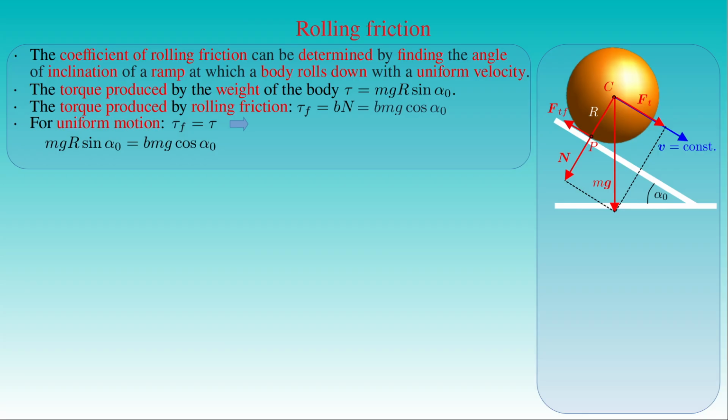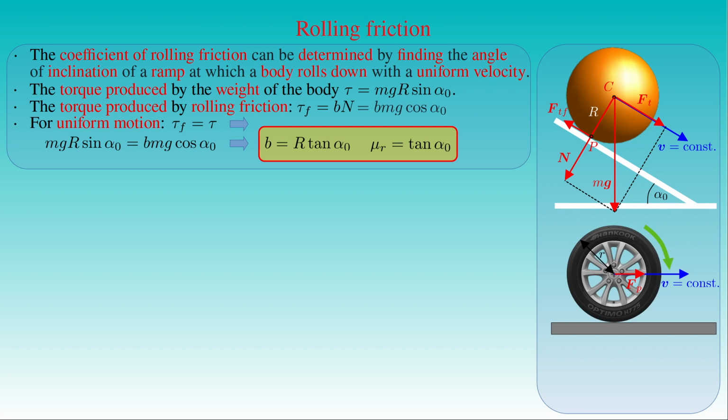By simplifying this equation, we can express the coefficient of rolling friction B as the radius r of the rolling body, times the tangent of the inclination angle alpha naught of the slope on which the body rolls down with a uniform velocity. Then the tangent of the angle of inclination alpha naught immediately gives the dimensionless coefficient of rolling friction μr of the ball rolling down the ramp.